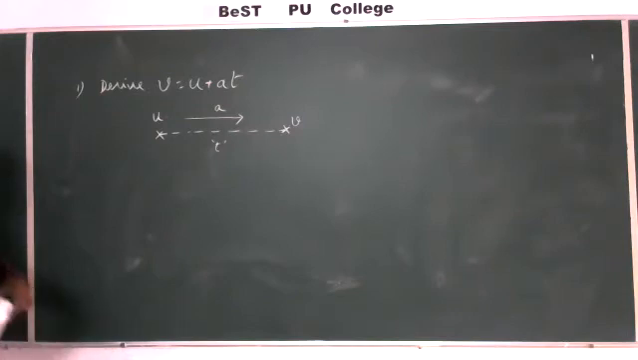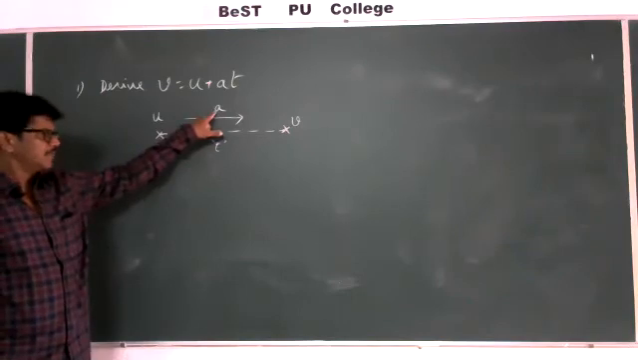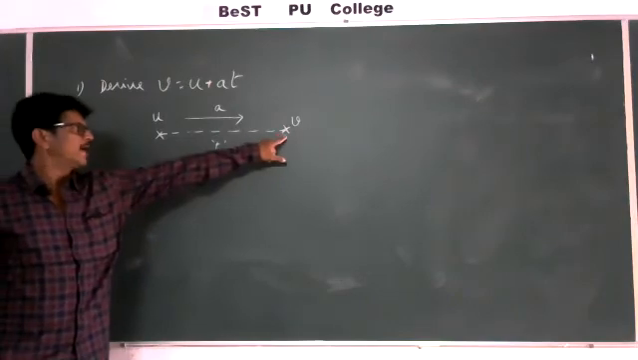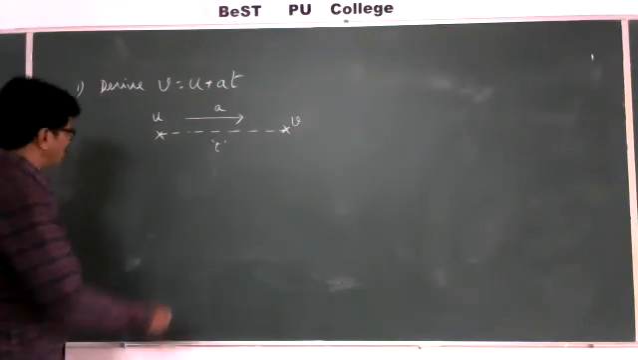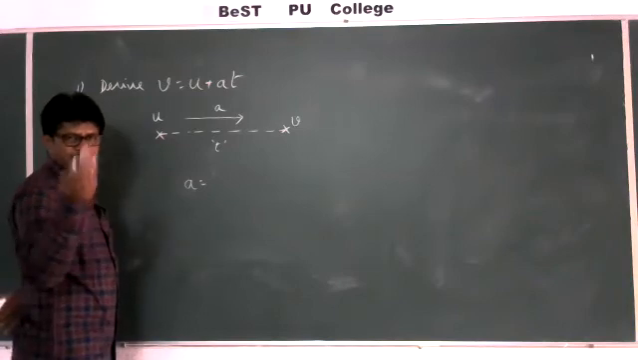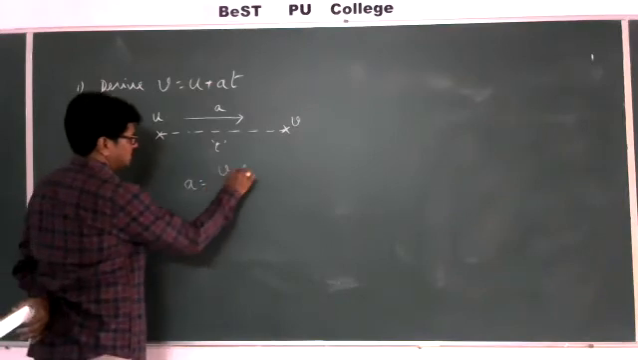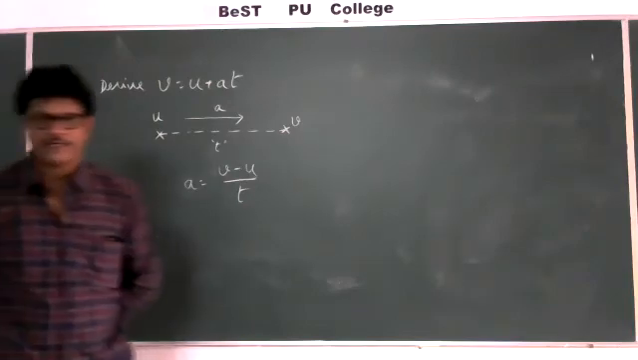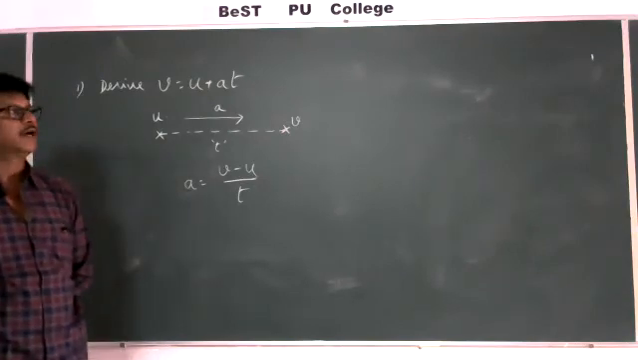We know the initial velocity, we know the acceleration, and we know the time also. So here we are going to find the final velocity v. Then as we know, acceleration is equal to change in velocity by time, that is nothing but final velocity minus initial velocity by time, which is v minus u by t.